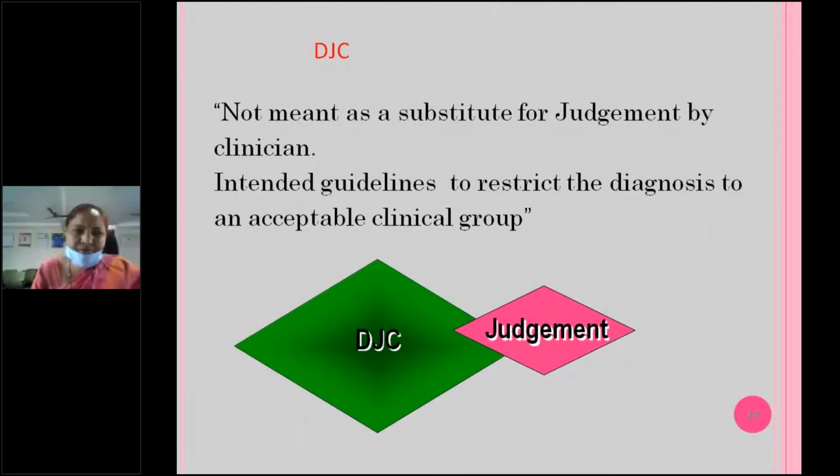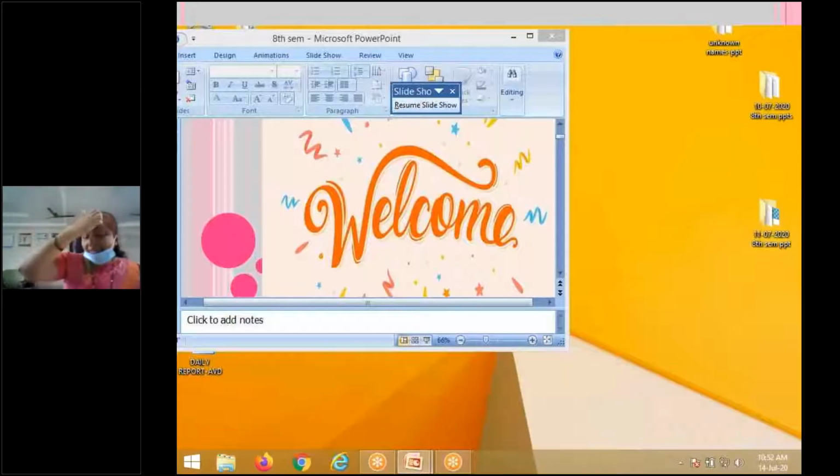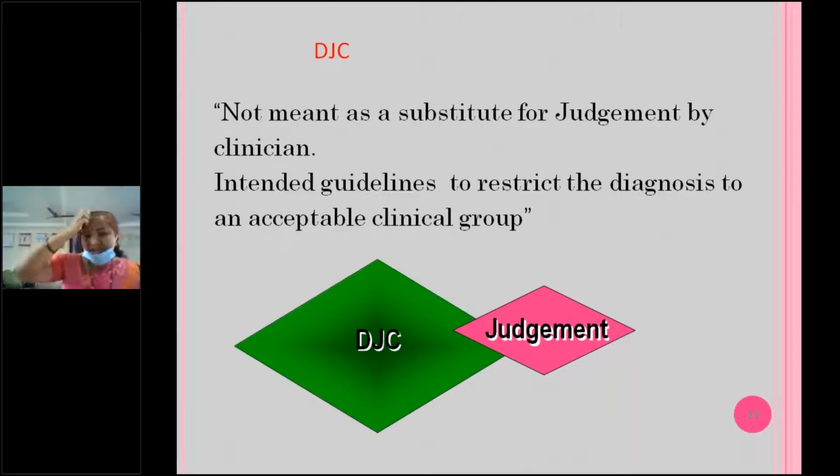So why do we have to take the Duckett Jones criteria? Only on a clinical basis we can take, like that somebody may have doubt. So mainly the clinician should judge also. Indian guidelines restrict the diagnosis to an acceptable clinical group, to minimize overestimation and underestimation, so we should have criteria.